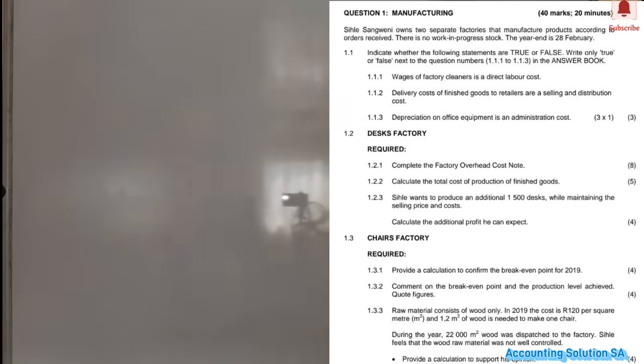Then the following question, calculate the total cost of production of finished goods. 1.2.3 Sinclair wants to produce an additional 1,500 desks while maintaining the selling price and cost. Calculate the additional profit you can expect. That's the third question that we have to answer under desk factory. Then we're going to go to chairs after we complete everything here.